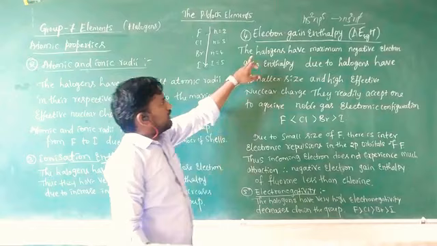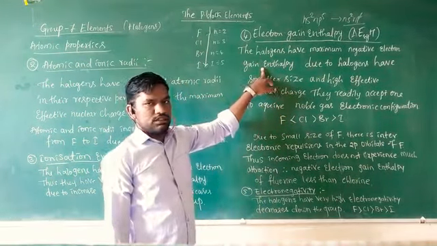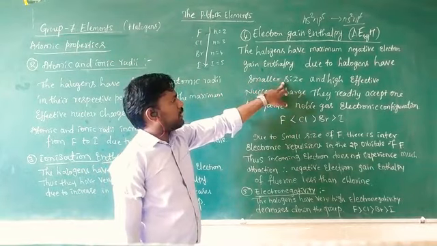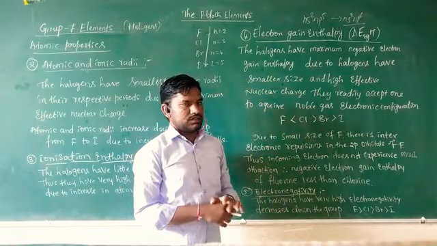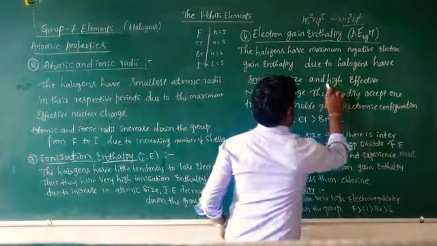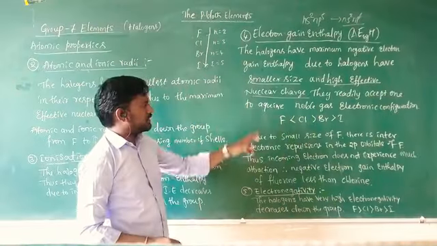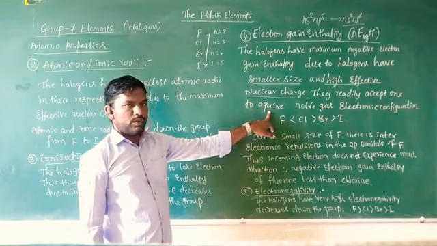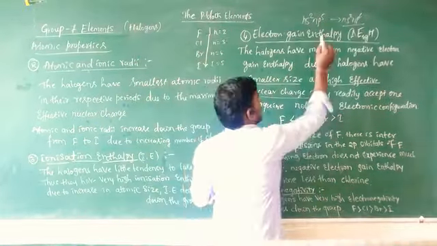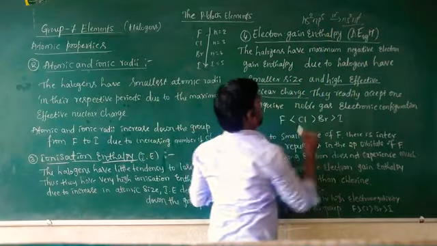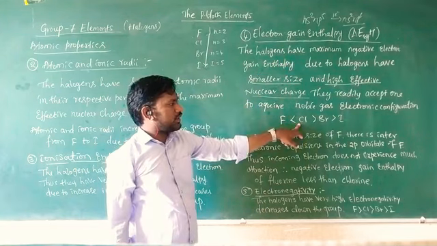So halogens have very negative electron gain enthalpy, due to their smaller size and high effective nuclear charge. They readily accept one electron to acquire the noble gas configuration.